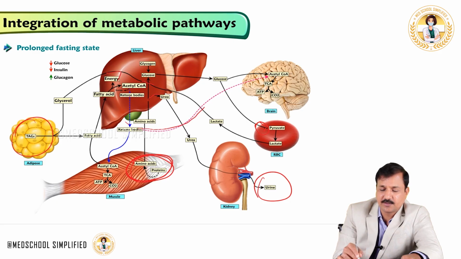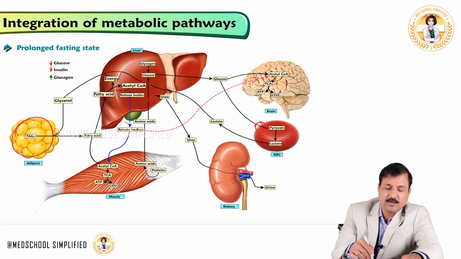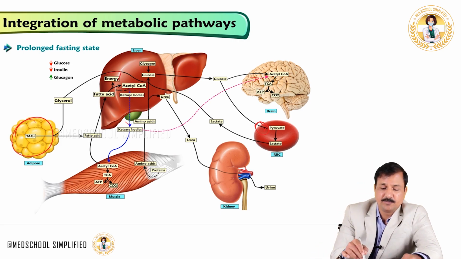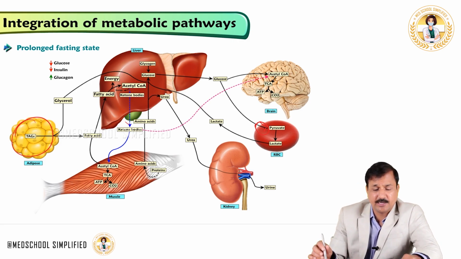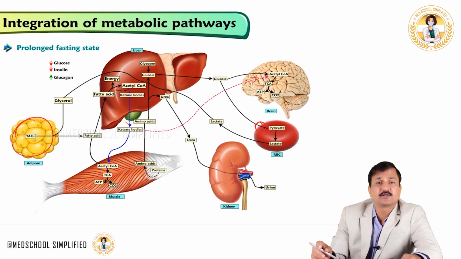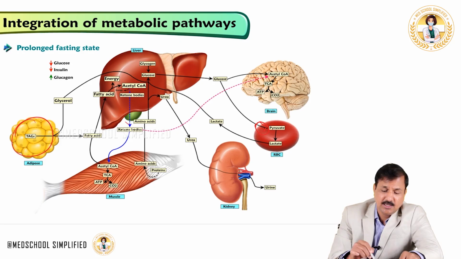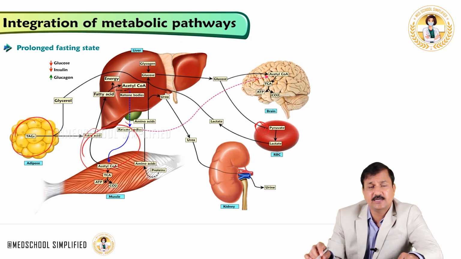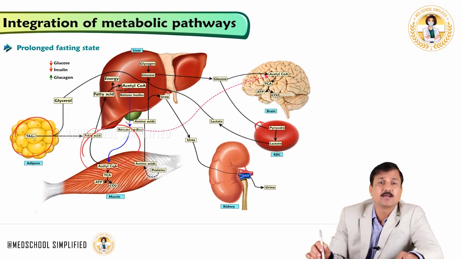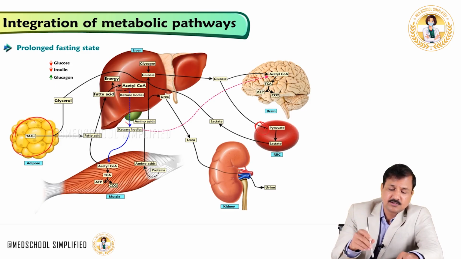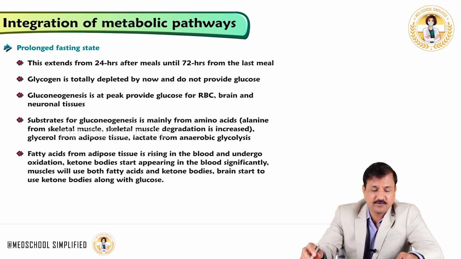It is starting to adapt itself to use ketone bodies, while skeletal muscle is also significantly using ketone bodies like other tissues. Okay, so here in prolonged fasting condition, the brain and extrahepatic tissues start to use ketone bodies along with the fatty acids. Of course, the brain does not use fatty acids; it uses glucose and ketone bodies at this point in time, whereas skeletal muscle uses both ketone bodies and fatty acids. Similarly, cardiac tissue can also use fatty acids and ketone bodies in prolonged fasting condition. Okay, so just to summarize what we have seen in this particular figure.